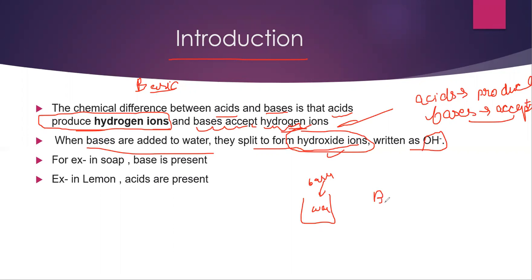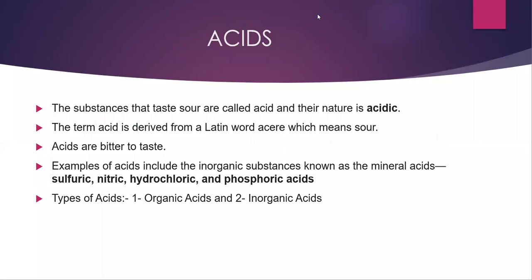So we can say base plus water, that is H2O, results in OH minus. For example, in soap, base is present. In lemon, acid is present. You know, lemon is very sour because of the acids. So now let us go to the next slide.